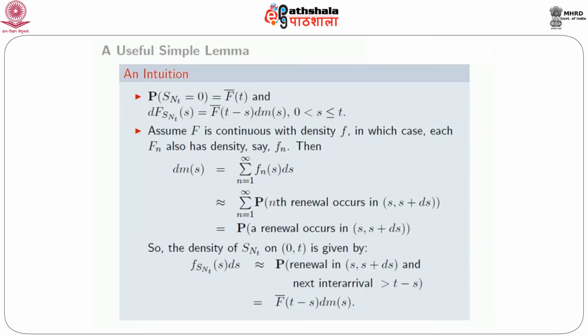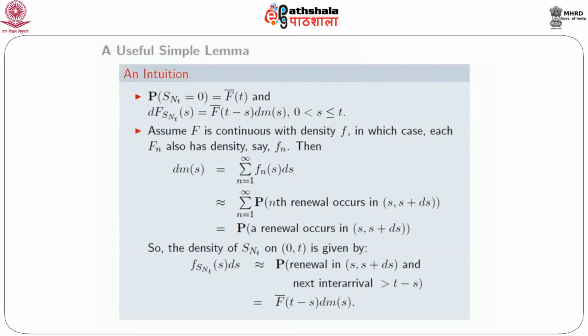So assume, for example, F is continuous with density f, in which case each Fn also has a density, call it little fn. Then you can easily see that dm(s) is indeed the summation n equal to 1 to infinity of fn(s) ds. And what is it? It is approximately, roughly, because density is not a probability, but roughly it's a sum over n equal to 1 to infinity of the probability of the nth renewal occurring in the interval s to s plus ds. So that means that it's the probability that a renewal occurs in s to s plus ds.